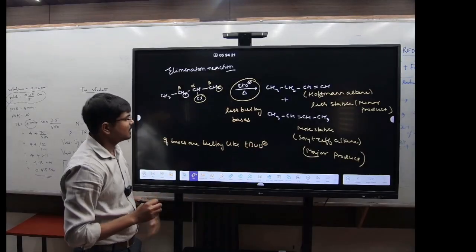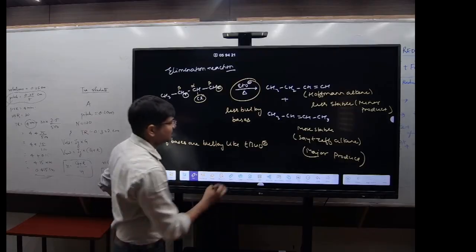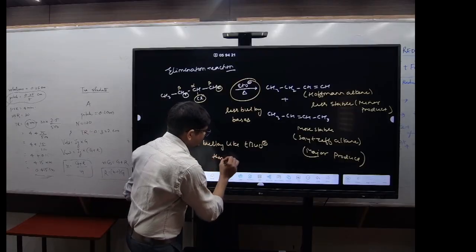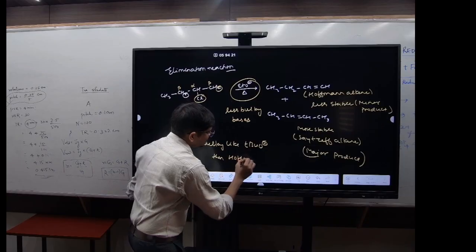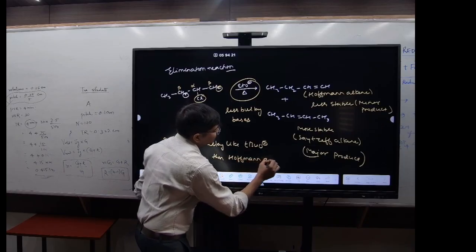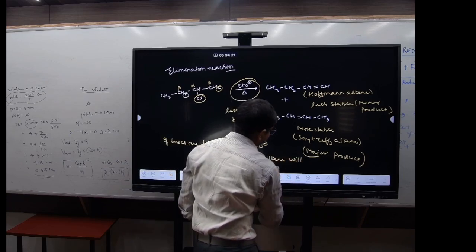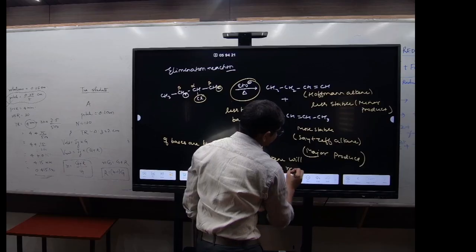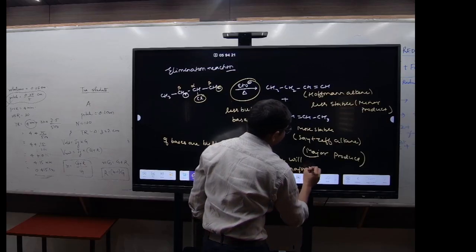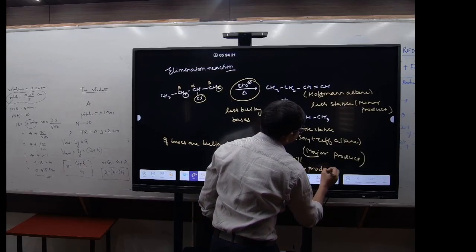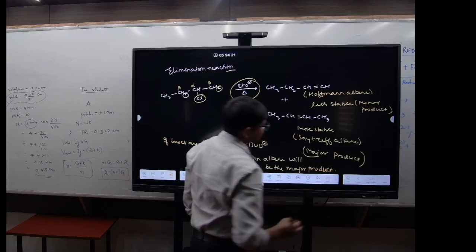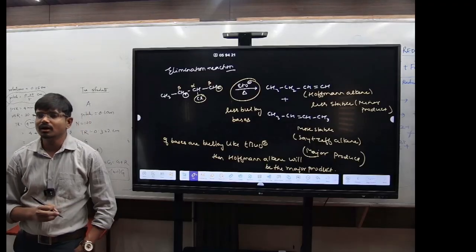If the base is bulky, like tertiary butoxide, then the Hofmann alkene will be the major product. Got it? It will be the major product.